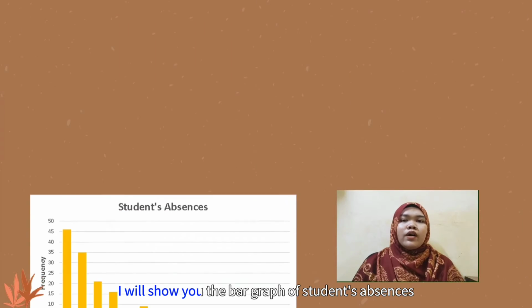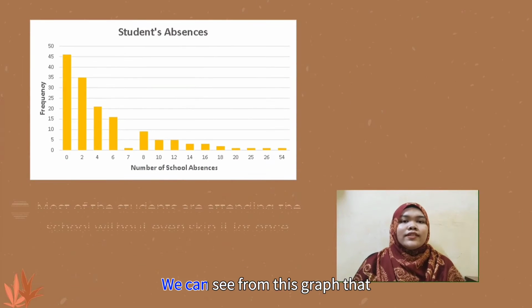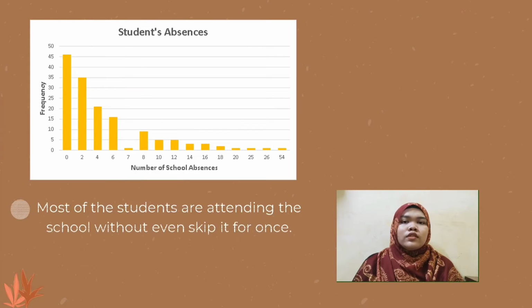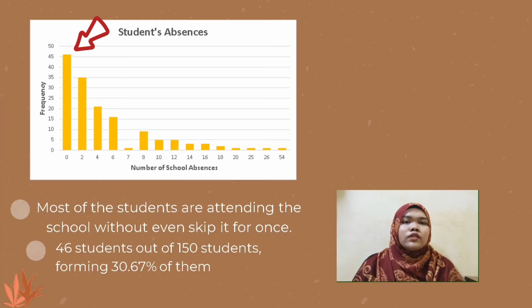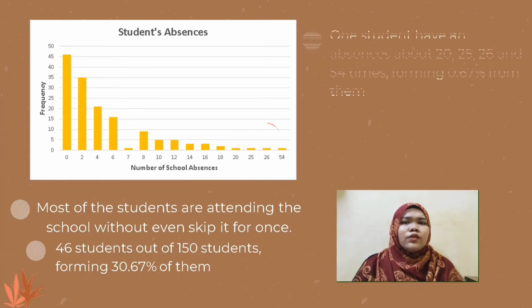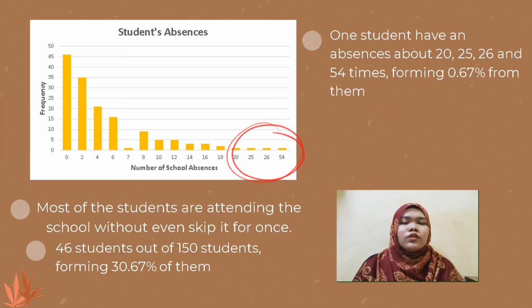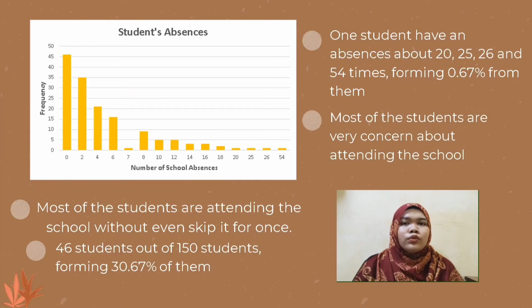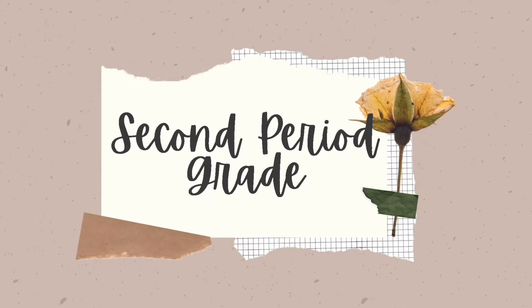Now, I will show you the bar graph of students' absence. We can see from this graph that most of the students attend school without skipping even once. There are 46 students out of 150 students, forming 30.67% of them. But there is also 1 student each who had an absence of about 20, 25, 26 and 54 times, forming 0.67% of them. From this, we can see that most of the students are very concerned about attending school, so they will not miss any topic that is learned on that day.